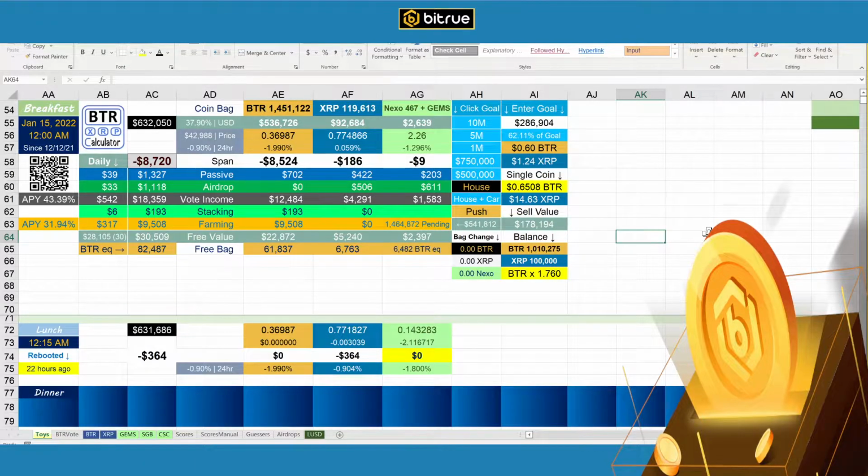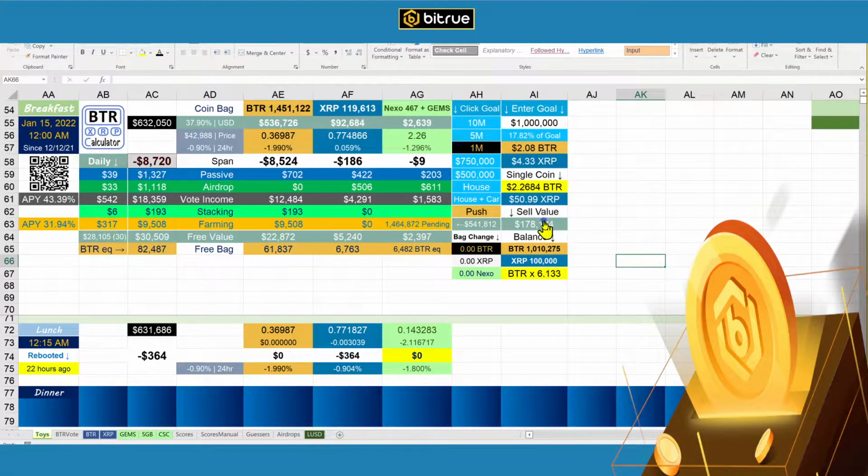One of the nice features I have here as well is these goals. So you want $1 million bucks? How much do you need? And based on what your balances are, for me, I'm not willing to sell everything, but what I'm willing to sell, I need a single price of BTR of $2.27 almost, and XRP of almost $51. If I combine those two, what I'm willing to sell, it would then be $2.08 for BTR, $4.33 for XRP, which will give you another little feature I have on this calculator as well.